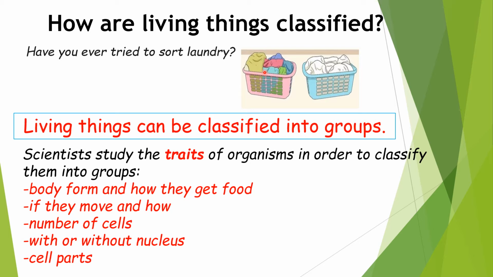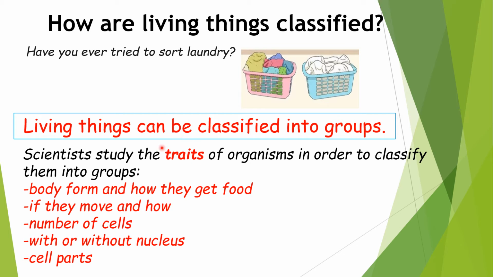For example, we can sort laundry by color: white clothing and colored clothing. But do you know that we can also classify living things the same way? Living things can be classified into groups according to their traits. So scientists study the traits of organisms in order to classify them into groups.